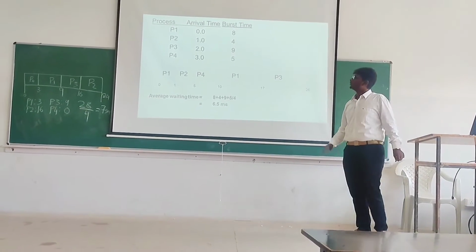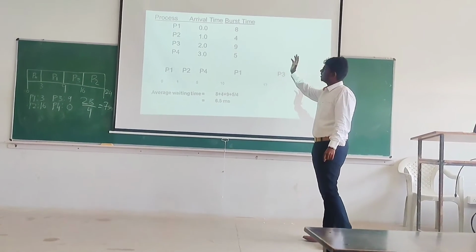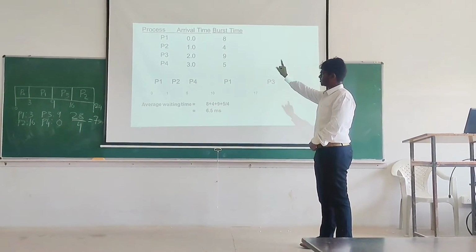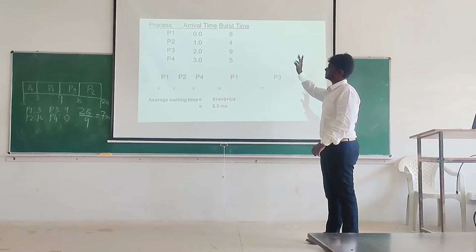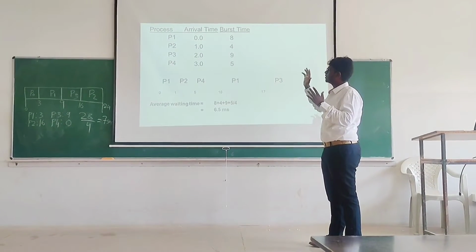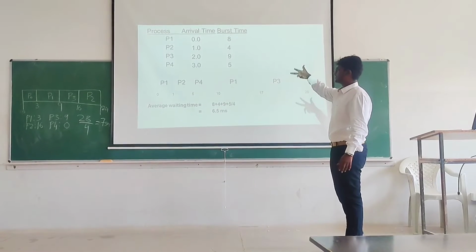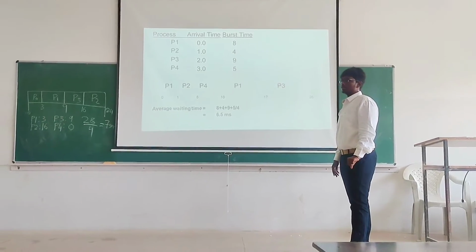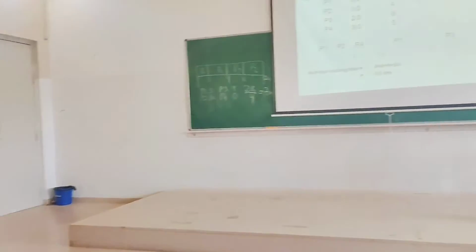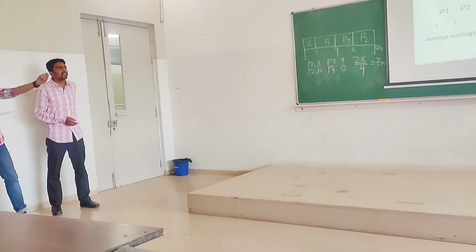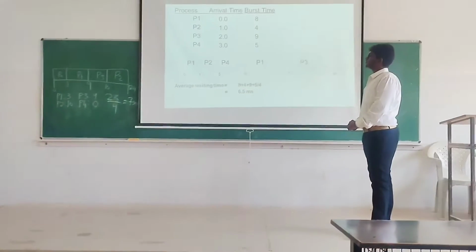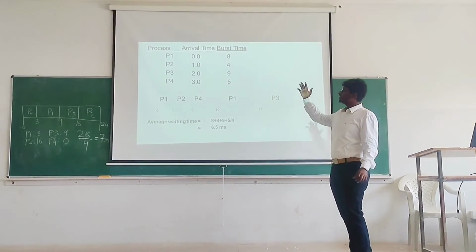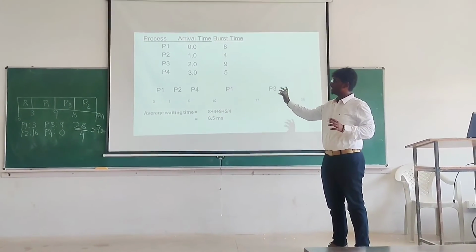Here are the 4 processes. Arrival times are 0, 1, 2, 3, and the burst time for the first process is 8, process 2 is 4, process 3 is 9, and process 4 is 5. Now, which one will be executed first? Just try without seeing the Gantt chart. He is asking which one will be executed first. Why P1? Since the arrival time of P1 is less, it will be executed first.